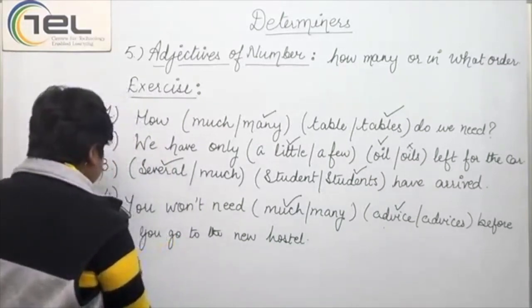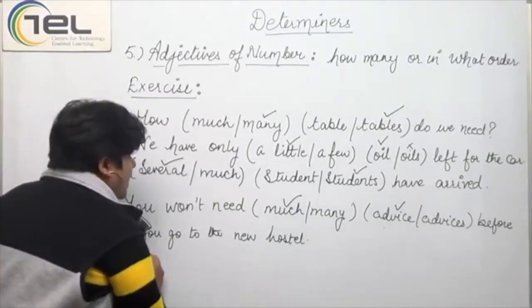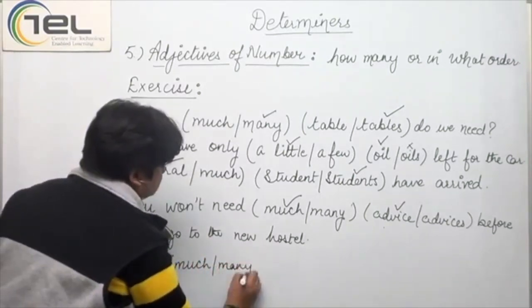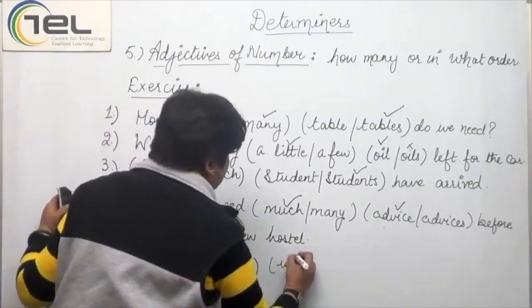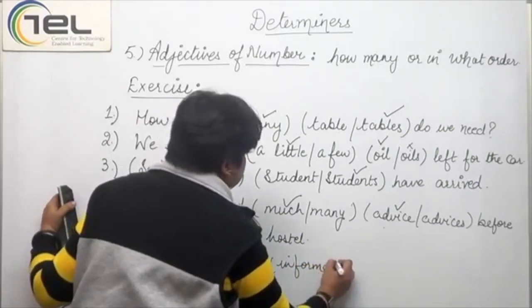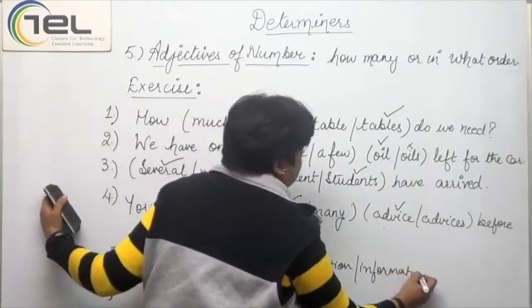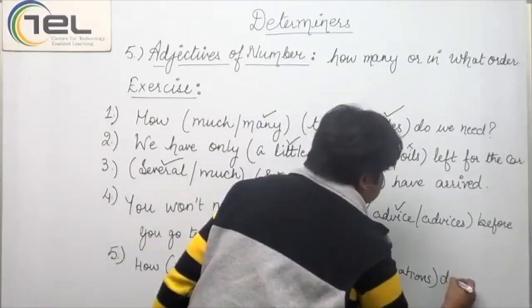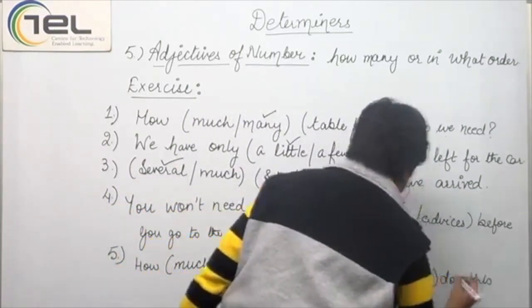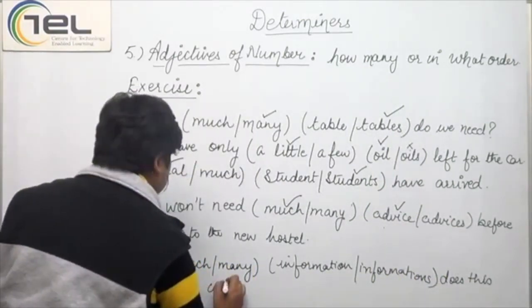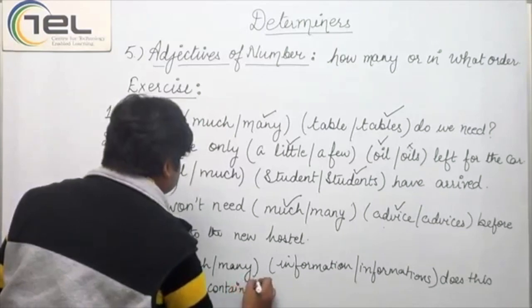Now, the last sentence that we have in this exercise is: how much or many, information or informations, does this brochure contain?